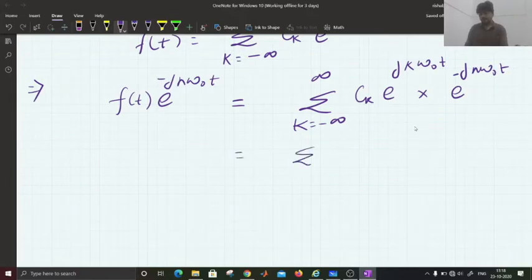This can be further written as k equals minus infinity to infinity ck times e to the power j k minus n omega naught t.